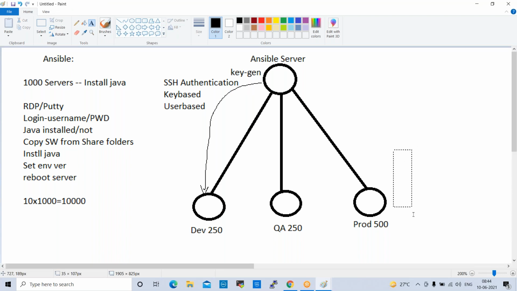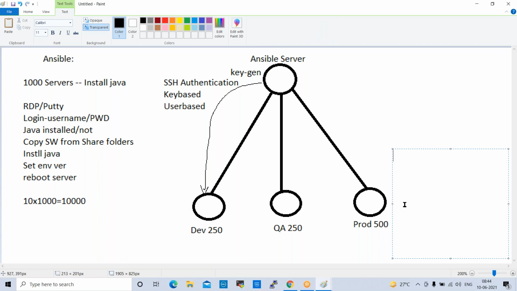So here we prepare some inventory groups. Basically, what is inventory? Inventory is nothing but server information. For example, we have development servers, dev servers, 250 servers. So we need to provide 250 IP addresses here in the inventory. We need to update the inventory.